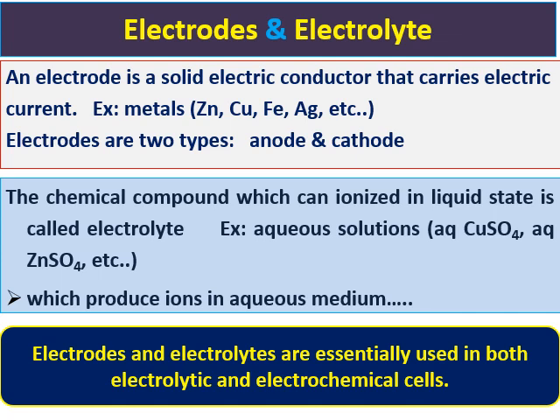That which is ionized is called an electrolyte. When it is ionized, it forms ions, so through ions it can conduct electricity. All aqueous solutions, for example, copper sulfide and zinc sulfide, are examples of electrolytes. So electrodes and electrolytes are essentially used in both electrolytic and electrochemical cells.